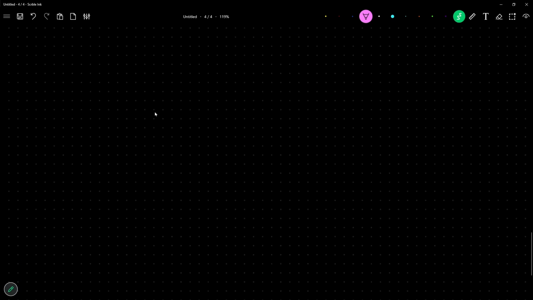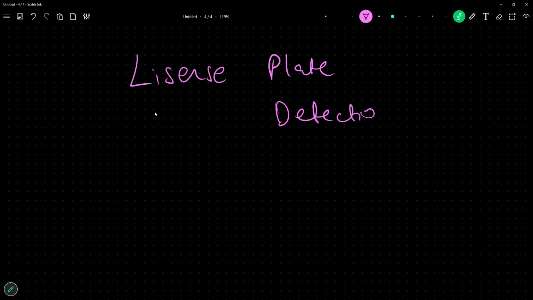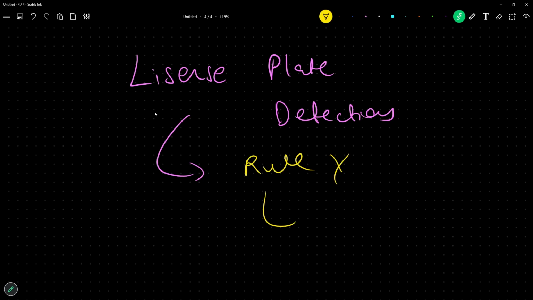We all know recently the Maharashtra government or Goa government, any Indian government or other governments as well, have pulled up this thing called license plate detection, and this is heavily used currently. Using this license plate detection, if you break the rule, you directly get a challan, or a fine that you have to pay, on your mobile number.